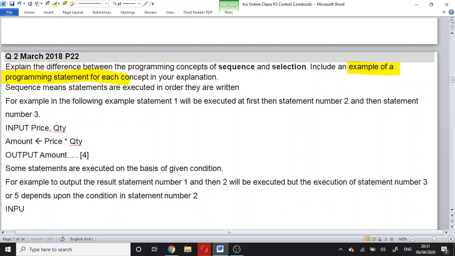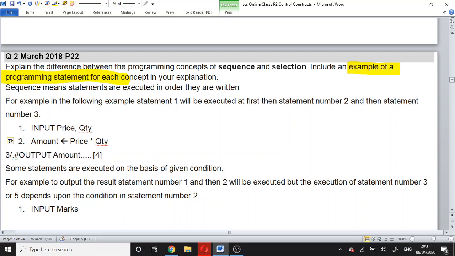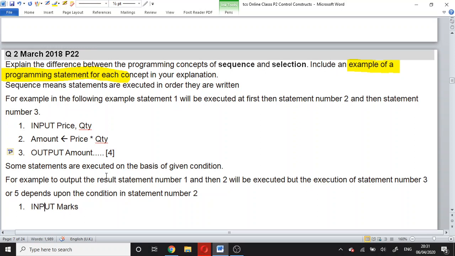Input marks. These 1, 2, and 3 are not part of the code, they are just for us to understand the statement numbers.